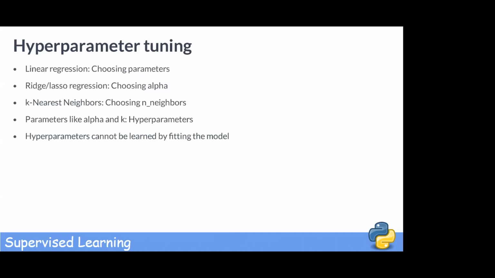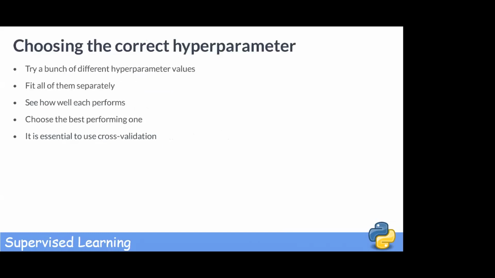Thanks. Such parameters, the ones that need to be specified before fitting a model, are called hyperparameters. In other words, these are parameters that cannot be explicitly learned by fitting the model. Herein lies a fundamental key for building a successful model: choosing the correct hyperparameter. The basic idea is to try a whole bunch of different values, fit all of them separately, see how well each performs, and choose the best one. This is called hyperparameter tuning, and doing so in this fashion is the current standard.